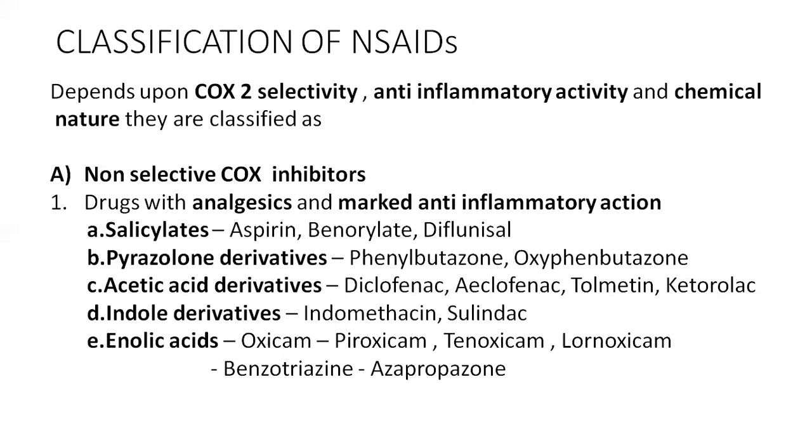The acetic acid derivatives are diclofenac, aceclofenac, tolmetin, and ketorolac. Coming to the indole derivatives, they are indomethacin and sulindac. Enolic acid derivatives are oxicams: piroxicam, tenoxicam, lornoxicam, and then benzotriazine and azapropazone.